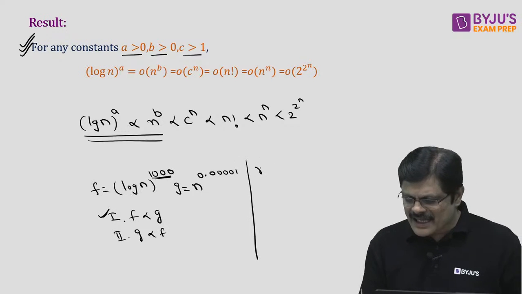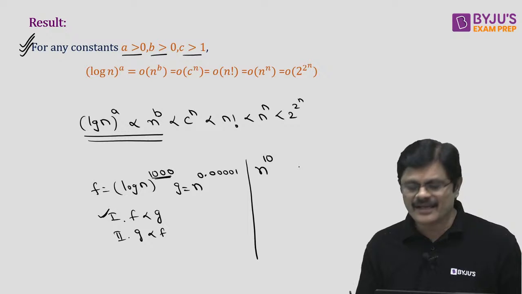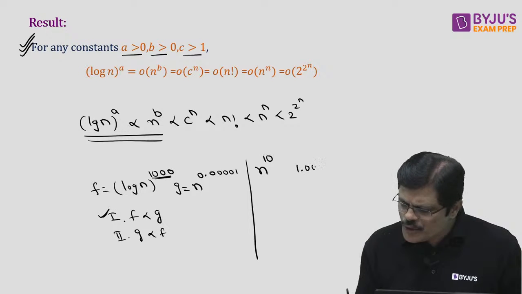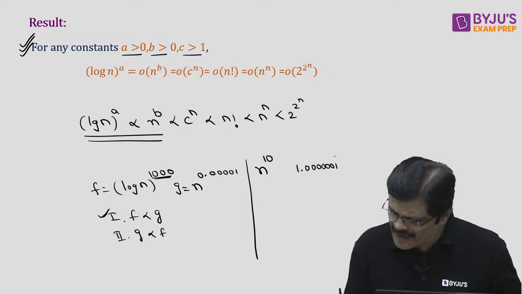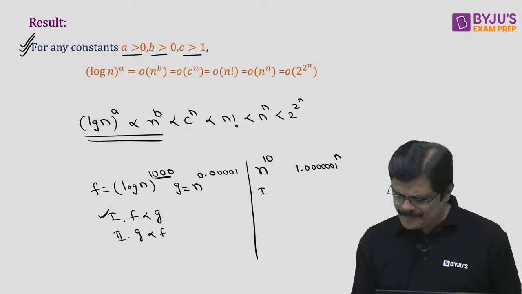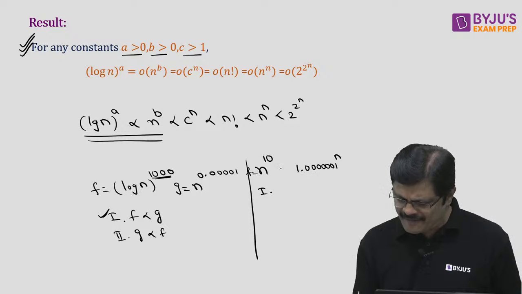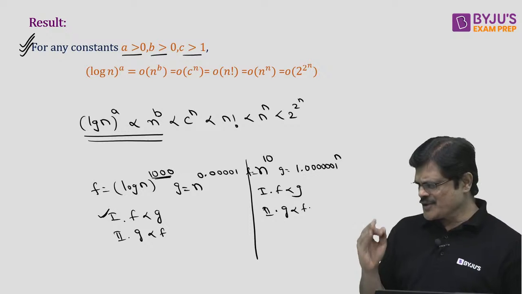Now look at this. n power 10 and 1.0000001 whole power n. Which one is larger? Let us call the first f, and the second g. First: f smaller than g. Second: g is smaller than f. Again, same story.